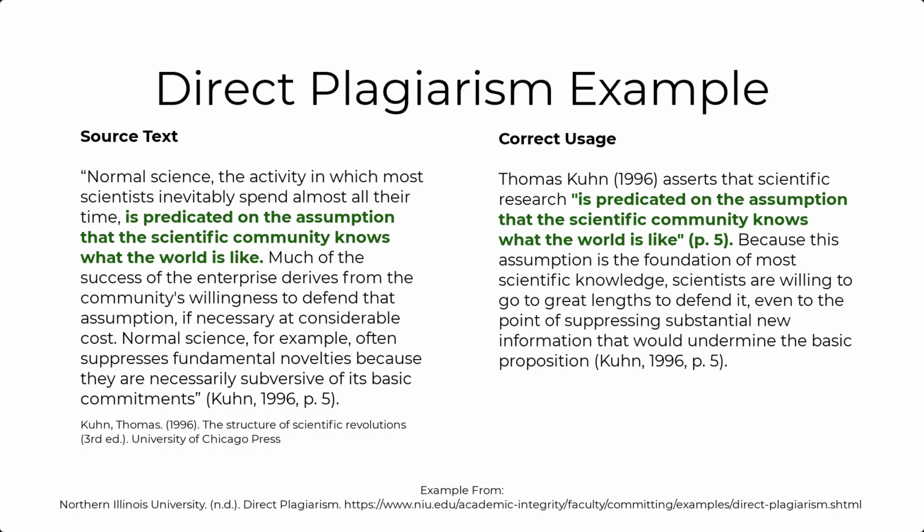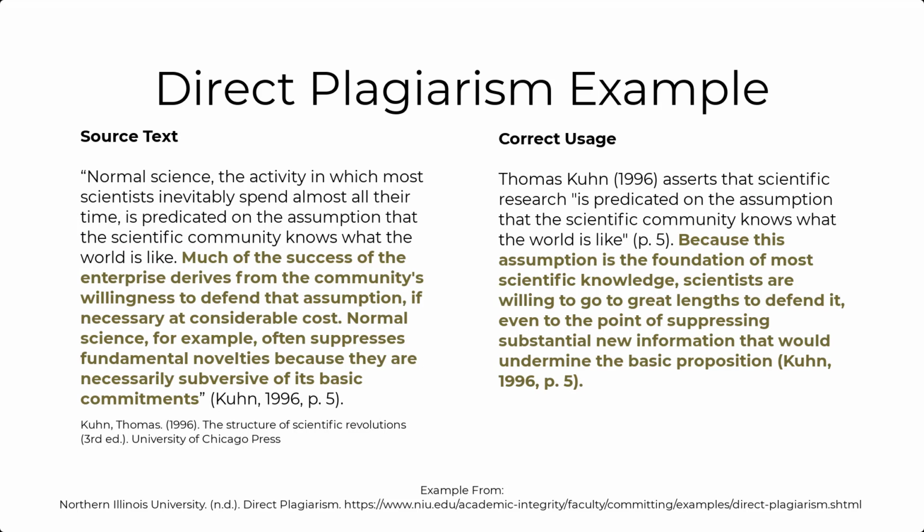Now notice the words in green are copied word for word, but the difference is that the writer uses the correct quotation format with quotation marks and then finishes up the in-text citation with the page number being 5. So let's look at the second part of the passage, now in gold. Instead of using direct quotations as they did in the first part of the passage, the writer now paraphrases the source text by using his own words.